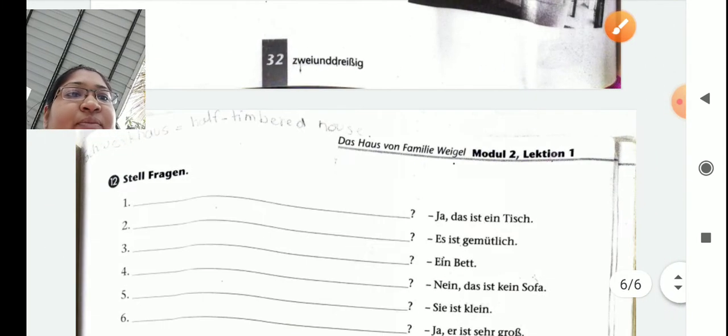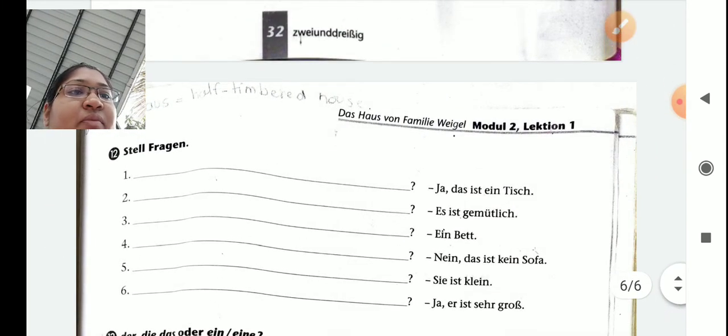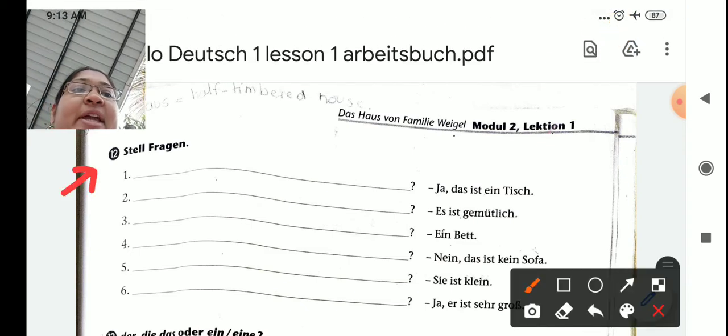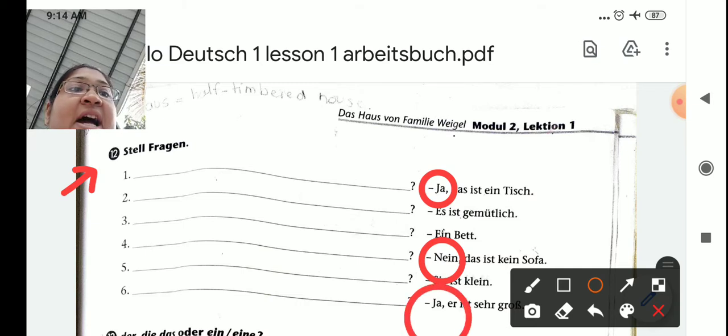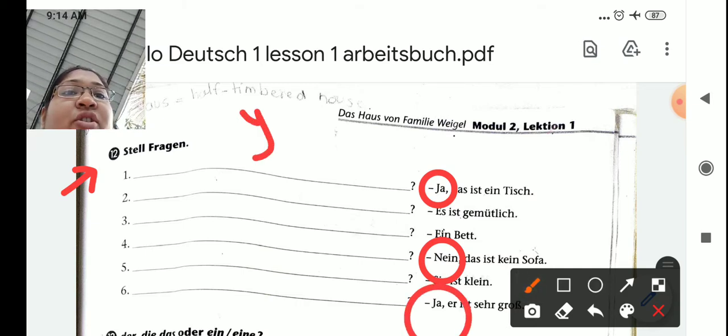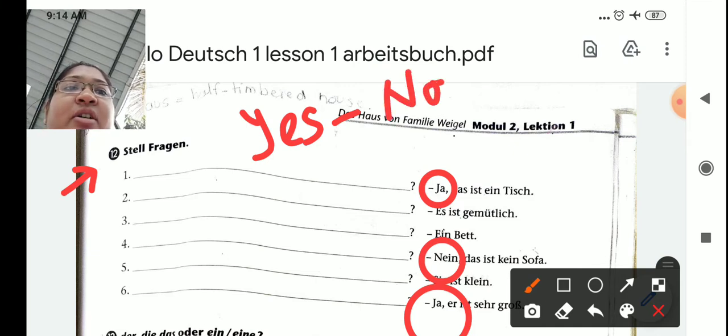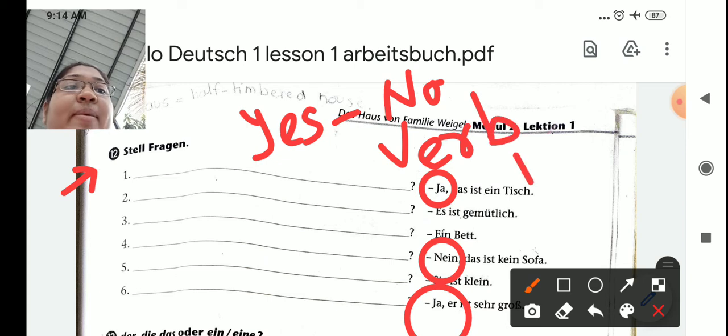Now, Fragen stellen, that is, make the questions. So see, one, four and six are the yes-no kind of questions. They are starting with yes or no. So for this kind of question, your question should start with a verb. The verb has to be at the first position. Okay, remember this rule. Let's see one example.